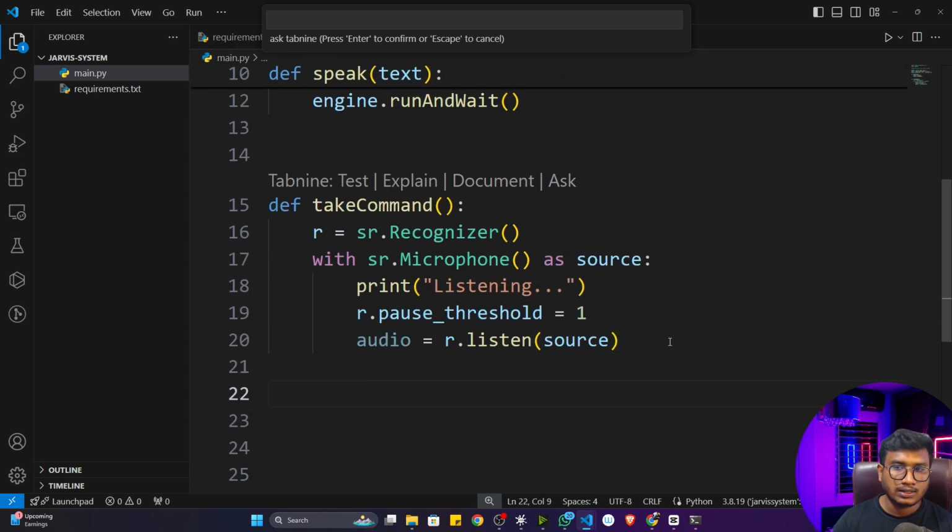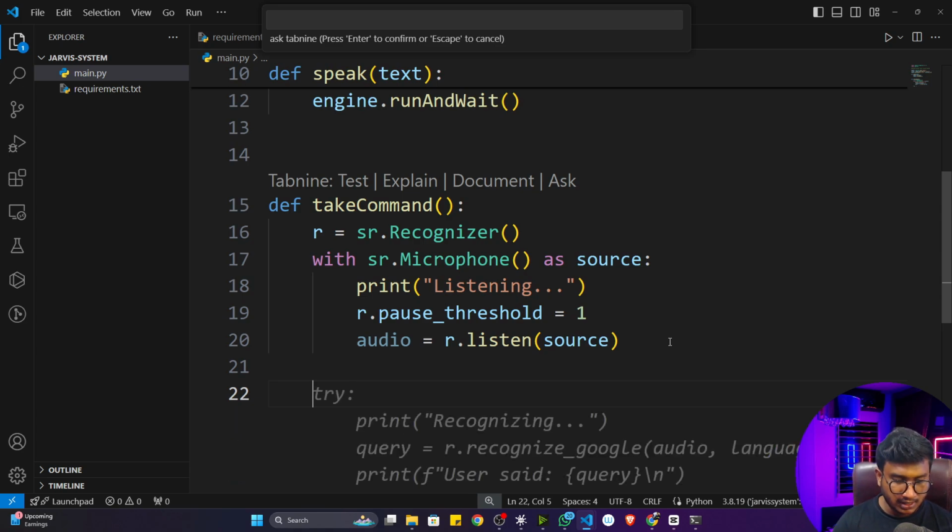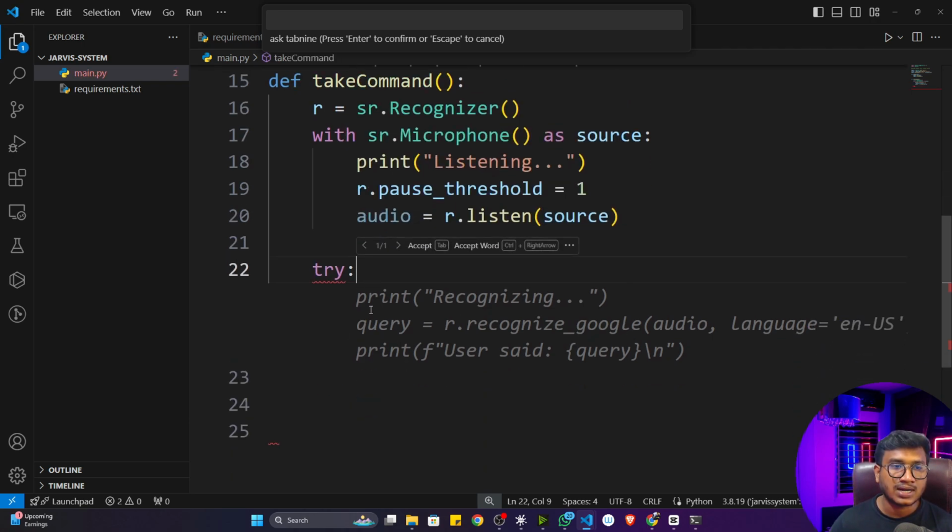So for this I can just write it here, but before that I'll take a try except block, because I have to perform exception handling. It's an external package I'm using, and if I'm connecting with the Google API, sometimes the server might be down and it will throw me an error. I don't want to get the error. What I want to do is handle that particular exception.